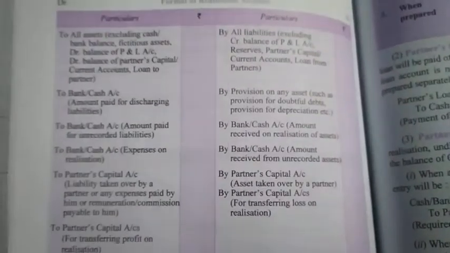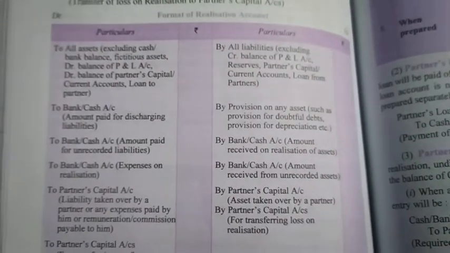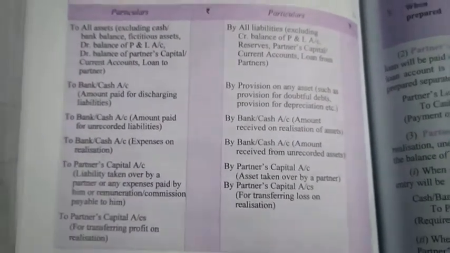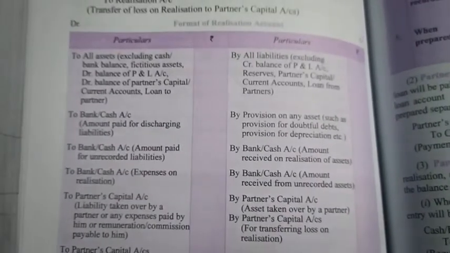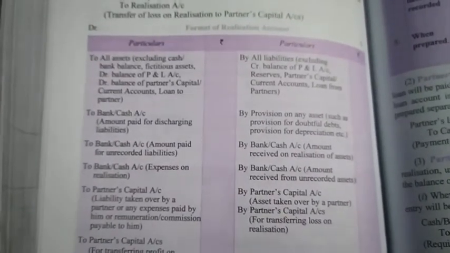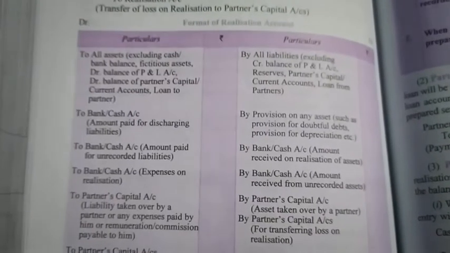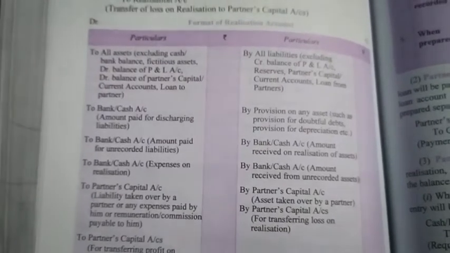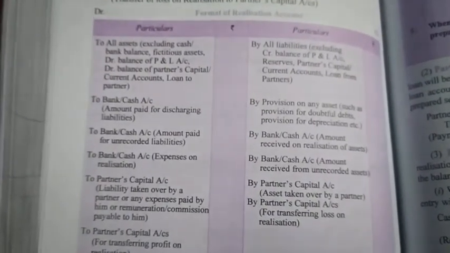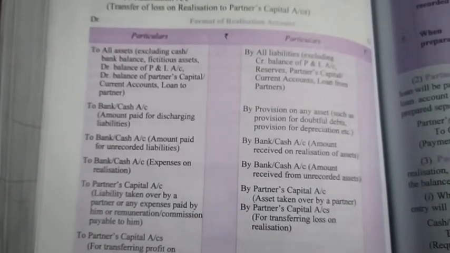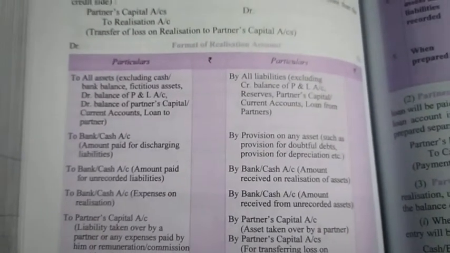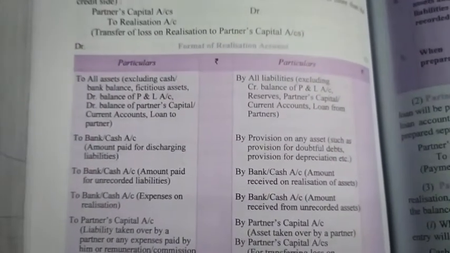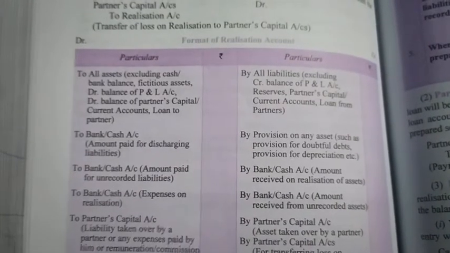On the basis of this format, you can easily pass the journal entries. All the things which are shown on the debit side of realization account, their side is in reality the opposite side, while we pass the journal entry, we show them on the opposite side. Means all the debit side items will be shown on the credit side while passing the journal entry. And this debit side is of realization account.